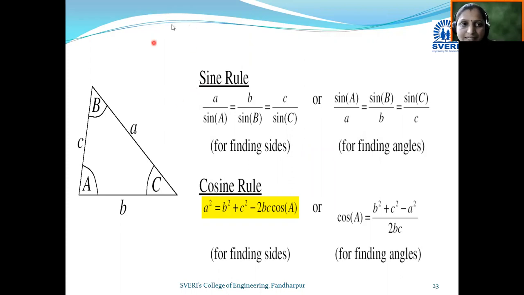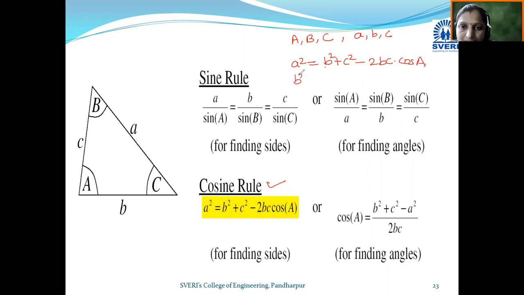How to remember the cosine rule? Look here. Suppose A, B, C are your angles, and their corresponding sides are small a, b, c. So the value of a square becomes: take the next two sides, b square plus c square minus twice bc into cos A. In this way you can remember this formula, and this formula is called the cosine rule. The cosine rule: a square is equal to b square plus c square minus twice bc into cos A.